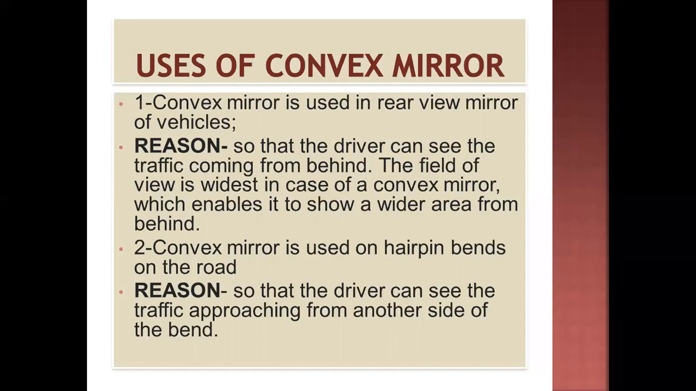These types of reasoning can be there with questions like why. Why is the convex mirror used on hairpin bends on the road, very sharp bends? Hairpin bends means very sharp bends, where the bending is very sharp, so the driver can see the traffic approaching from another side. The convex mirror is used on hairpin bends on the road so that the driver can see the traffic which is coming from the other side of the bend.